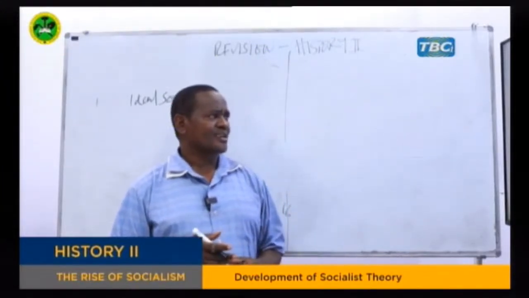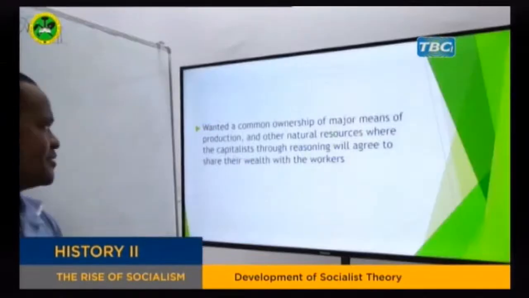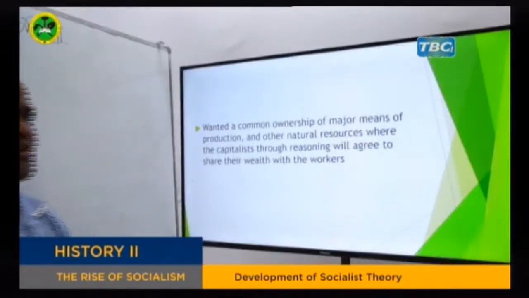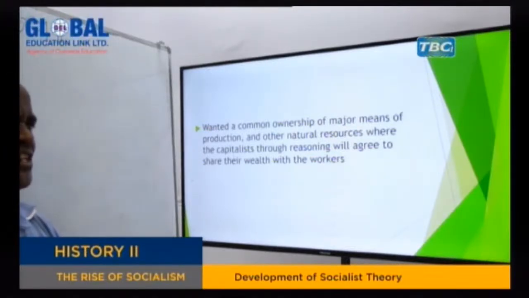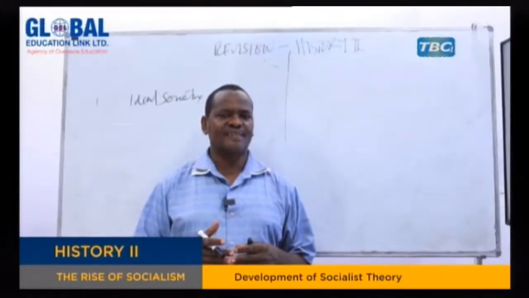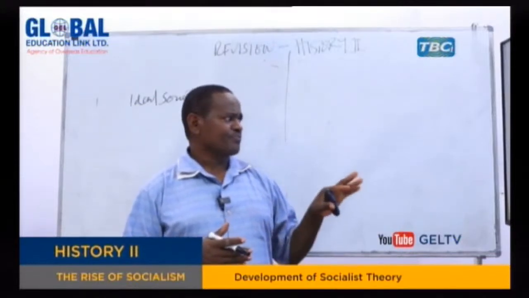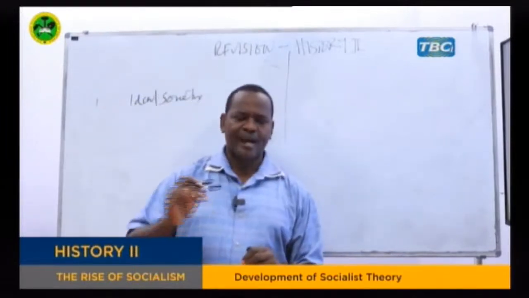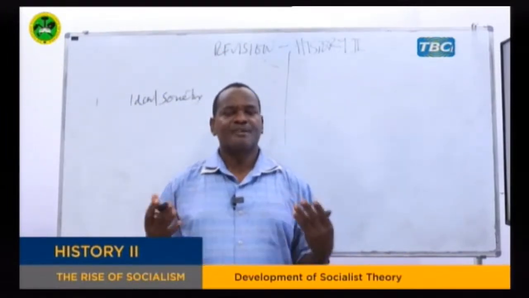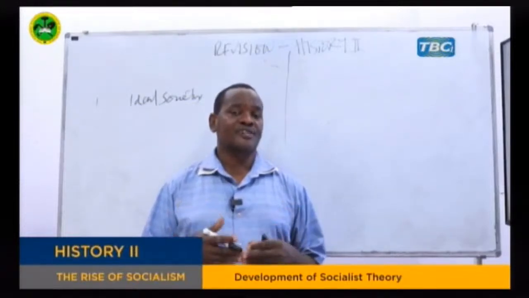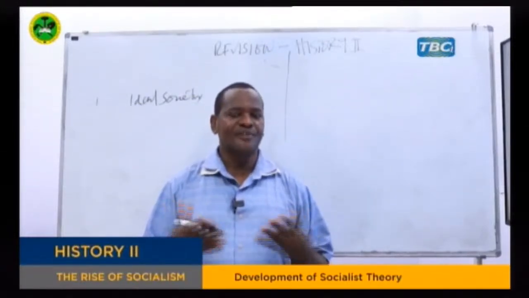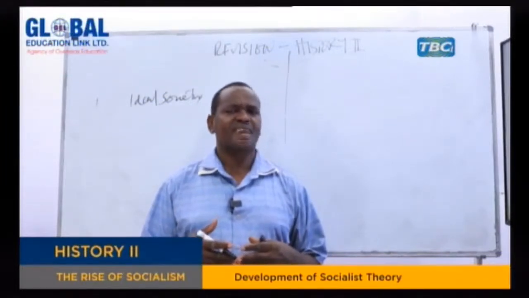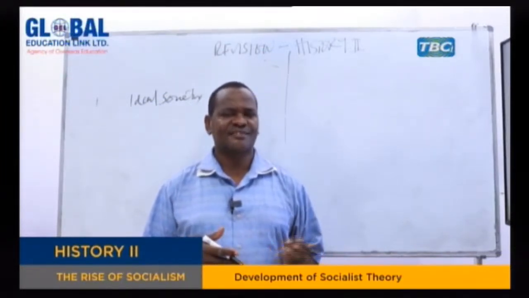The second feature of utopian socialism: they wanted common ownership of major means of production, resources, industries, and everything in the society. They wanted them to be owned by all people in common. They believed that the ownership of major means of production could be transferred from the capitalists to the workers, or to the majority of the people. How? Through what they called a peaceful transformation, through reasoning. They believed that through reasoning they could bring changes in the society. That is their second characteristic.